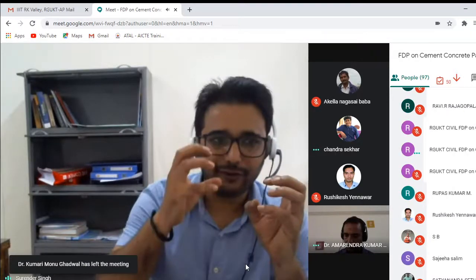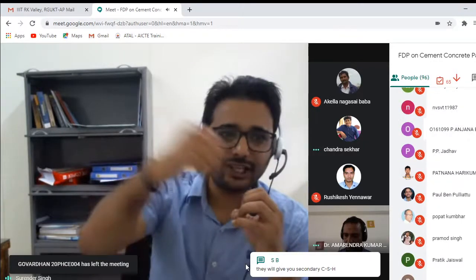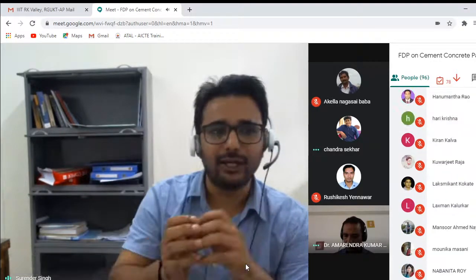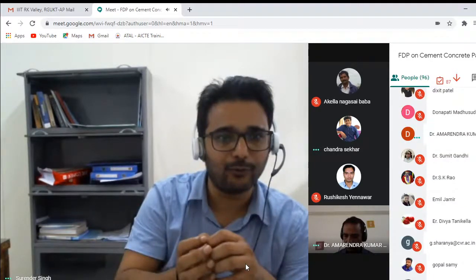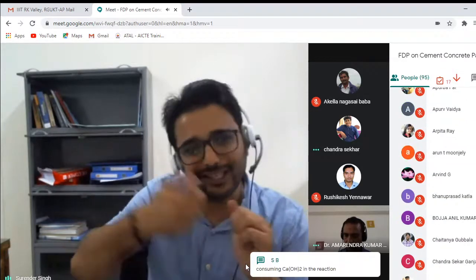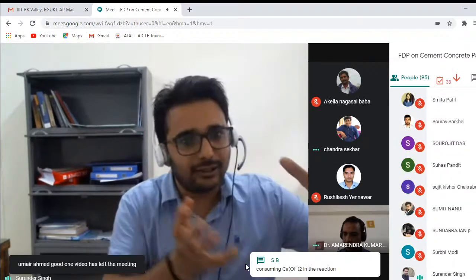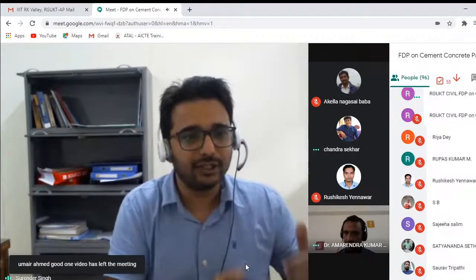When sulfate is coming, it will first react with the calcium hydroxide, and then the calcium hydroxide will be converted. If chloride is coming, calcium chloride will be forming. When sulfate is coming, calcium sulfate will be forming, and it could be leached out very easily. So it is better not to invite more sulfate or chloride to come inside the concrete mixtures and deteriorate it.